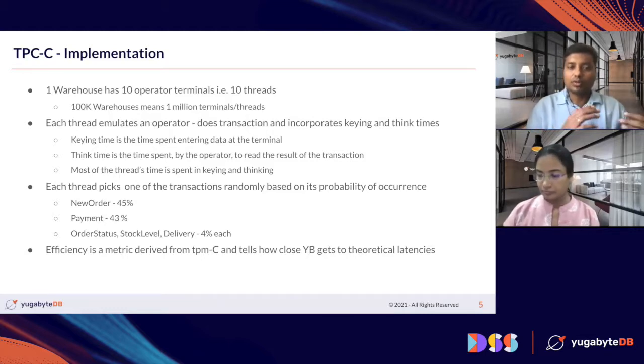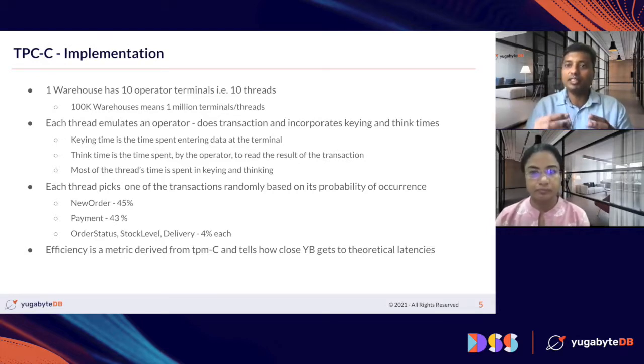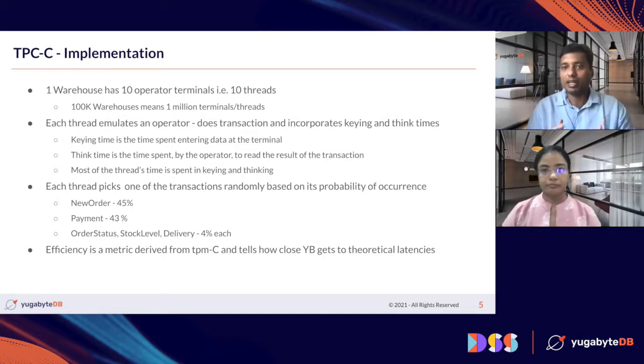So a thread has a transaction API request which it fires, but at the same time it introduces some sleep in the complete flow before and after the transaction. It is the keying time, the time spent entering the data at the terminal, and the thinking time, which is the time an operator spends reading the result of the transaction. These are specified by TPCC.